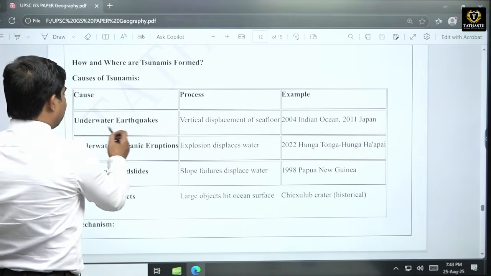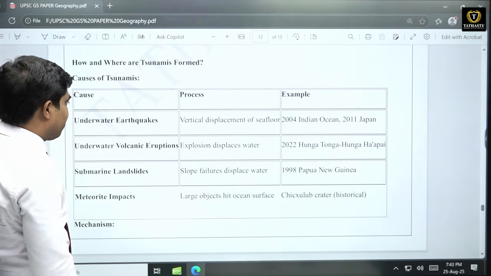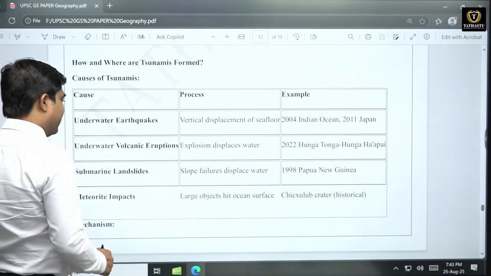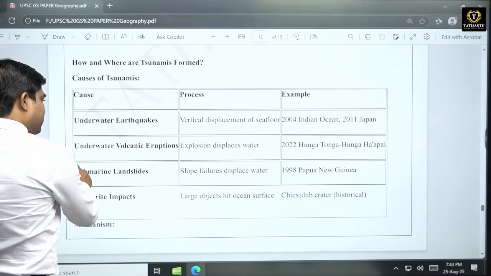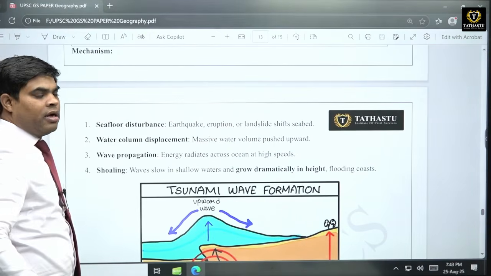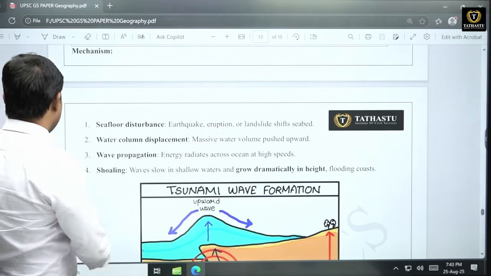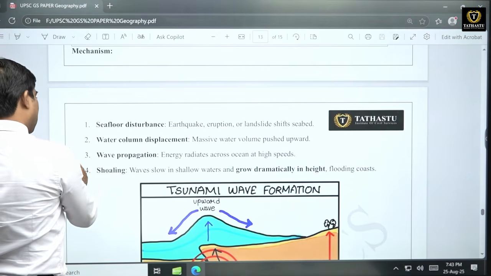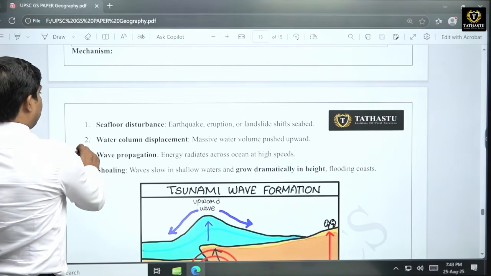Causes of tsunamis: underwater earthquake because of tectonic shifting, underwater volcanic eruption, submarine landslides, meteoroid impact. These are natural sources, and other sources are human, like explosion, testing of nuclear material, they can also generate some kind of tsunamis. Now mechanism kya hai?